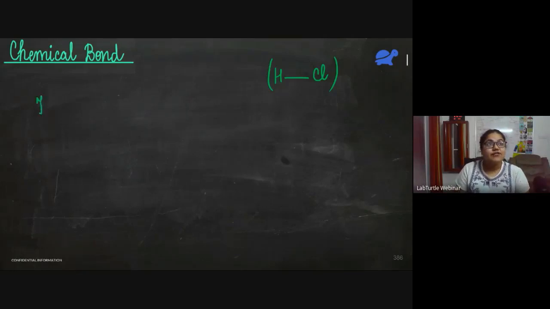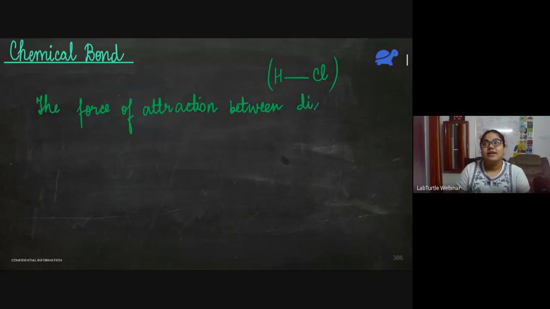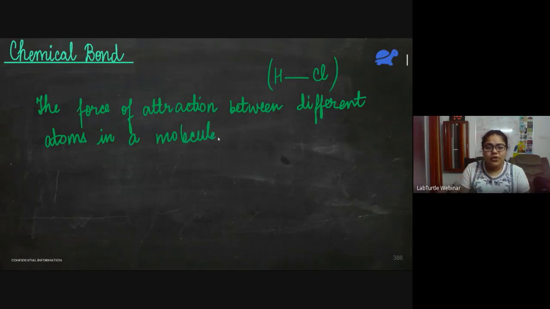It is the force of attraction between different atoms in a molecule. So imagine if this force was not there, then a molecule wouldn't have been formed. How are hydrogen atom and chlorine atom staying together? Because of this force of attraction.